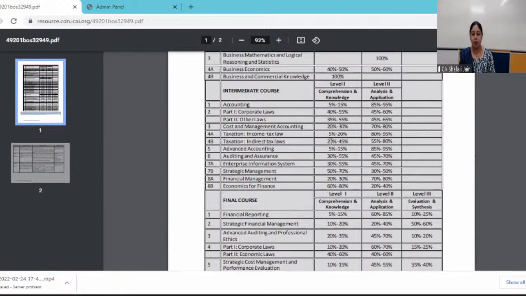In fact, there is a very high percentage comparatively for the application and analysis based questions, because we want our students to be capable enough to apply the provisions which they are going through. So each and every provision which you are going through, you should be ready to apply to some situation. You need to know the provision as well as its application. The application portion is 55 to 80%. So this is the weightage for the application and analysis based questions.